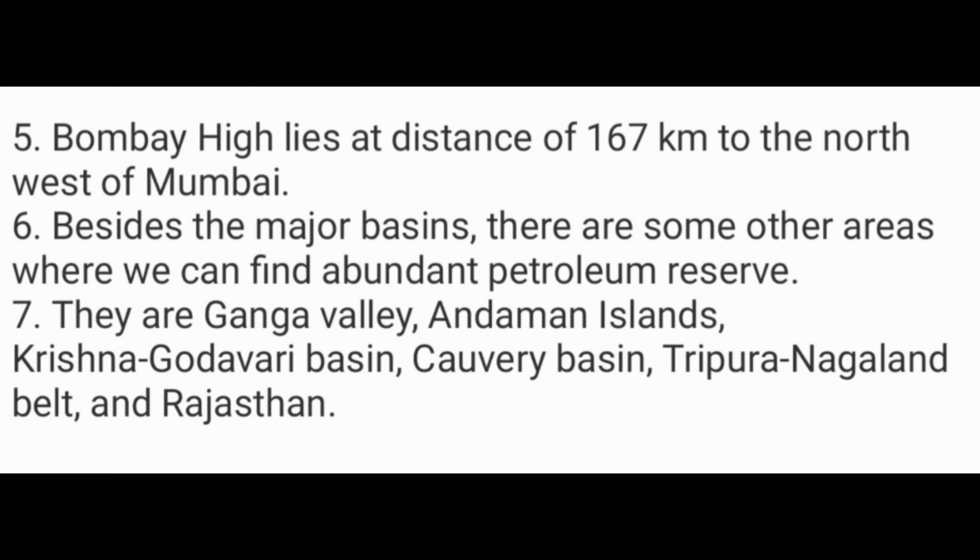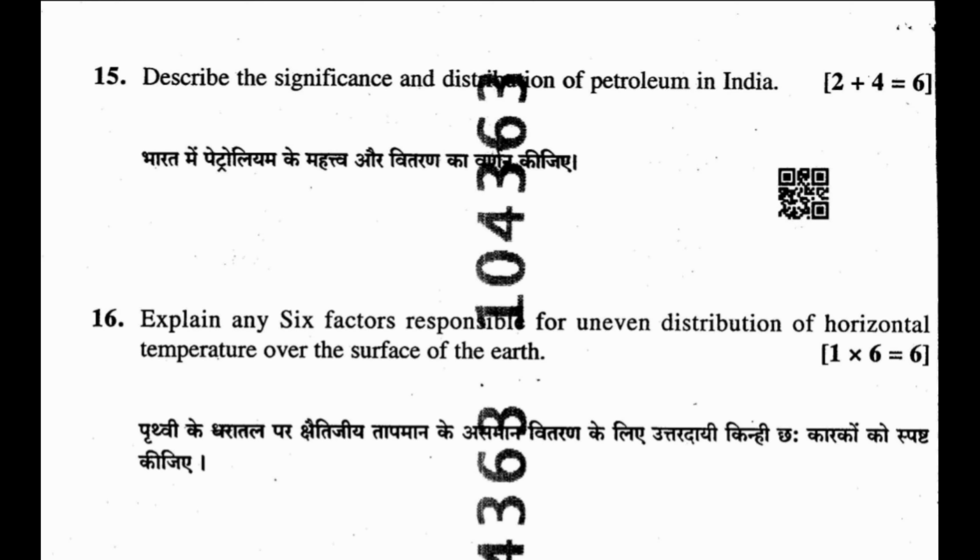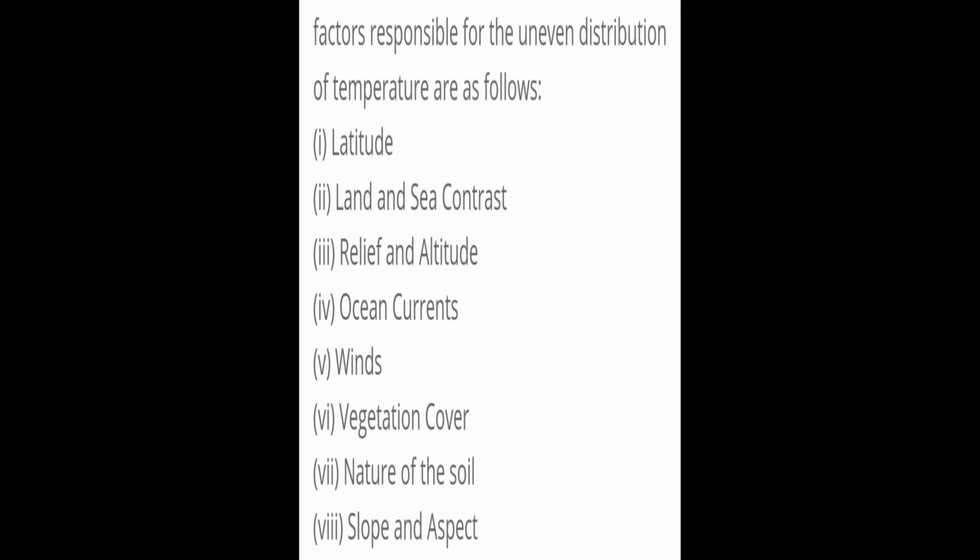They are Ganga Valley, Andaman Island, Krishna Godavari Basin, Kaveri Basin, Tripura Nagaland Belt, and Rajasthan. Question 16. Explain any 6 factors responsible for uneven distribution of horizontal temperature over the surface of the earth. Factors responsible for the uneven distribution of temperature are as follows.